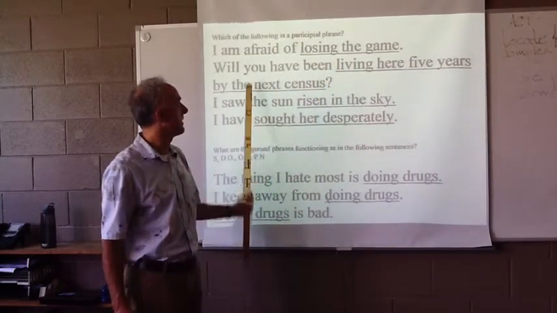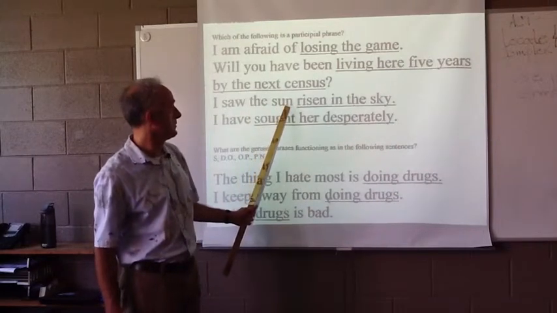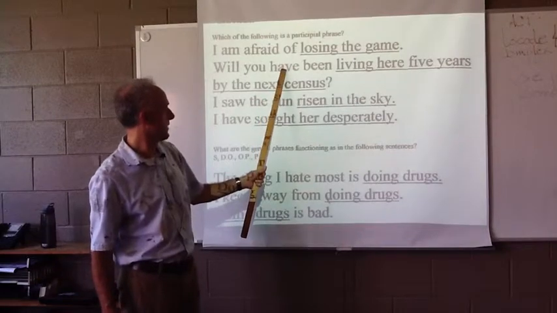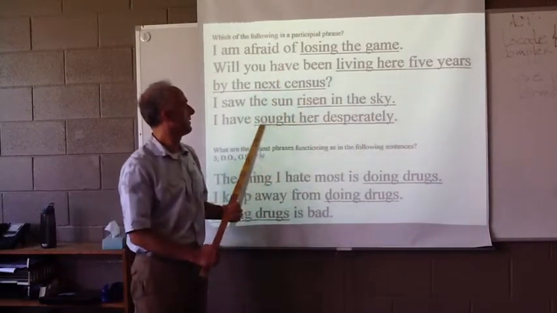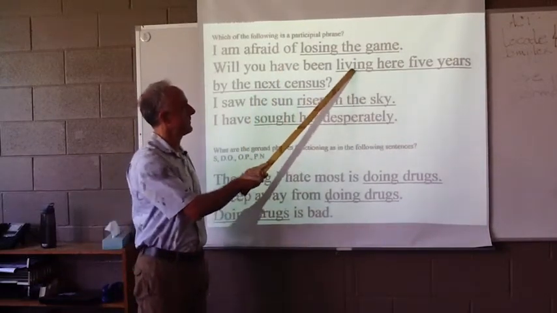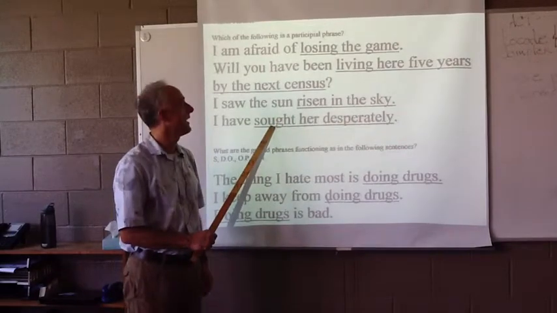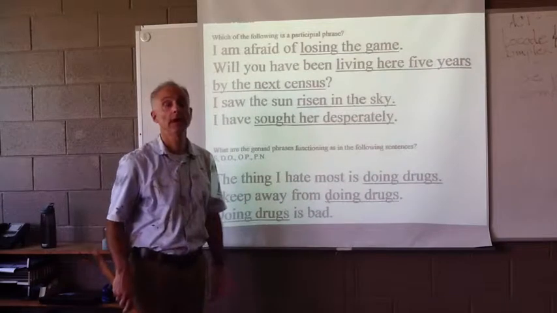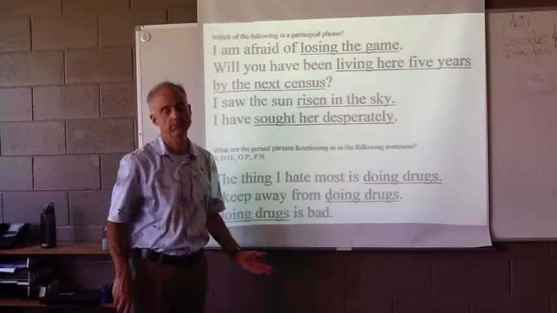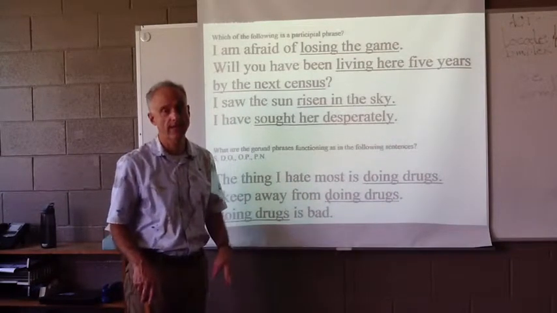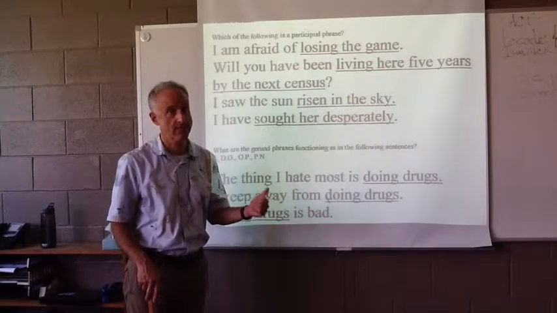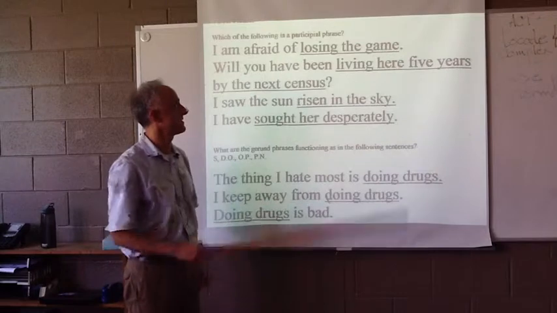And the other 2, this one and this one, the present participle here and the past participle here, are part of the verb phrase. We have 2 complex verb tenses, and they can be combined to make another complex verb tense: the progressive tenses or the perfect tenses.